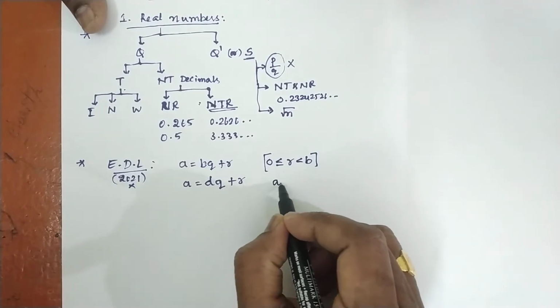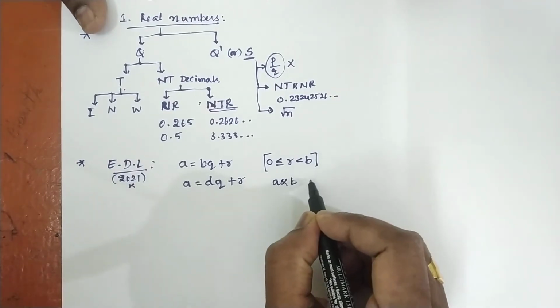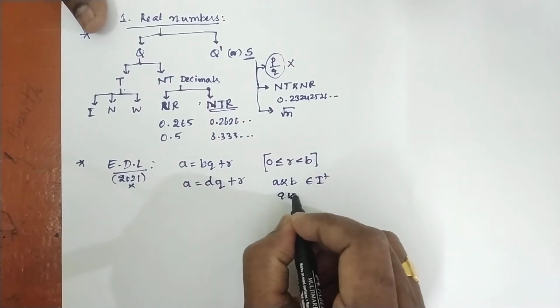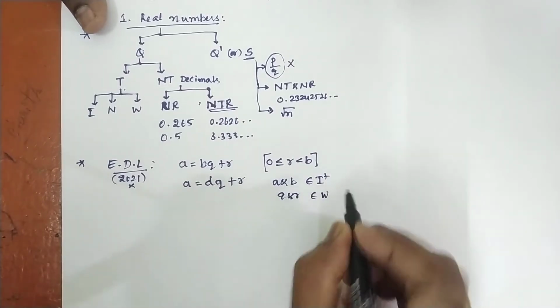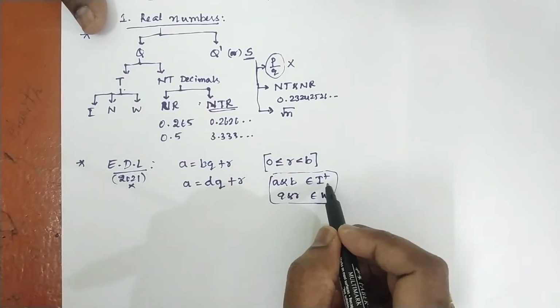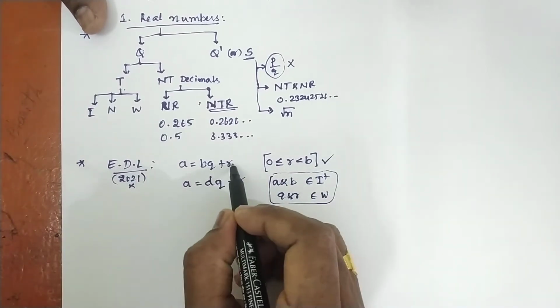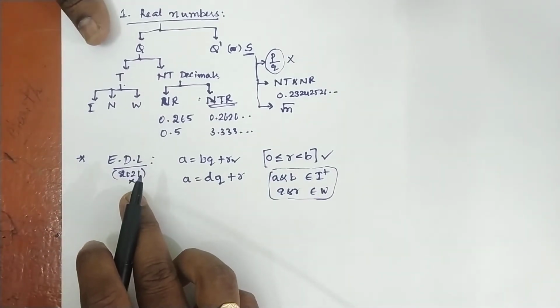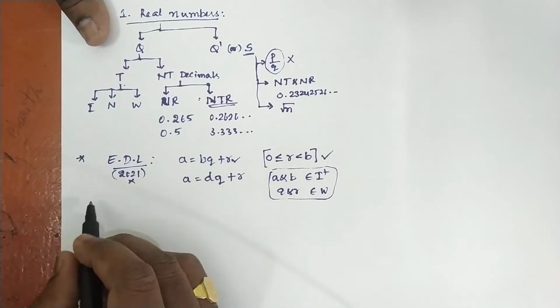What about A and B? A and B belong to positive integers, and Q and R belong to whole numbers. Just keep this in mind, no need to write it in the exam. Anyway, the 2021 batch students don't have this, so no need to concentrate.